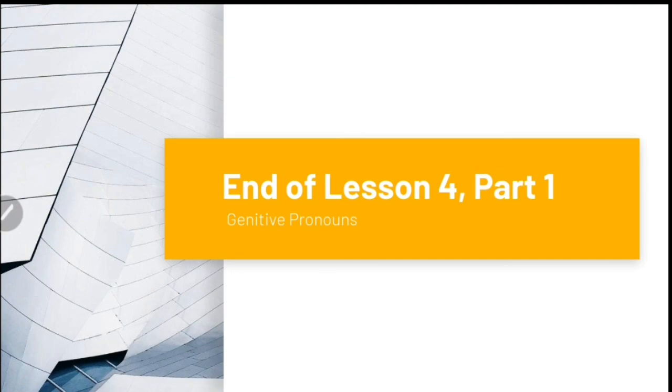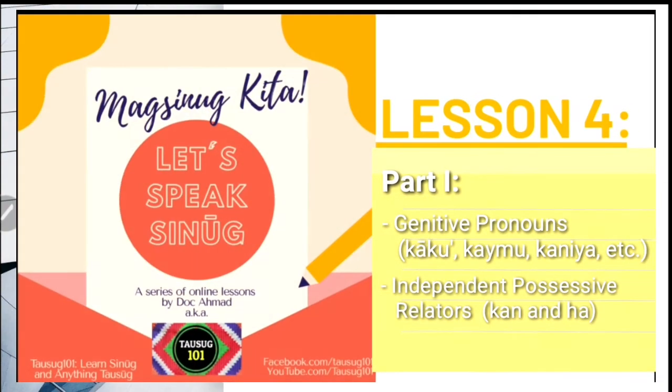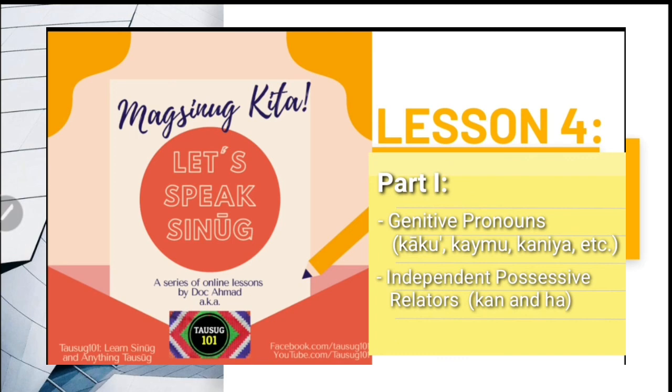Okay, so that's all. That's the end of lesson 4 part 1 about genitive pronouns and the independent possessive relators kan and ha.